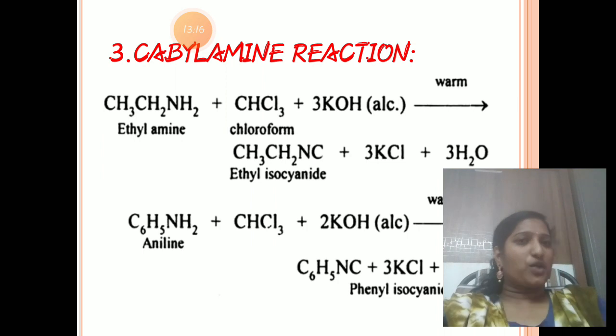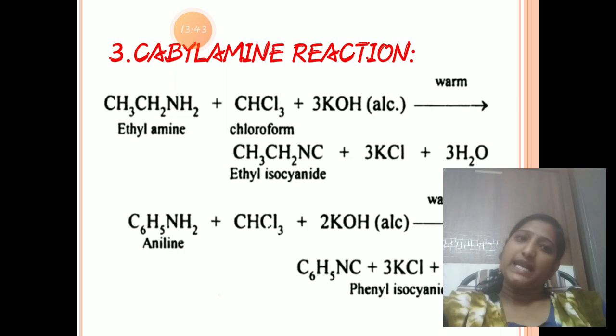Ethylamine, we can take a normal primary amine. Ethylamine reacts with chloroform in presence of KOH on warming, that is, under heat. It gives ethyl isocyanide and 3KCl and 3H2O. This forms ethyl carbylamine, which is nothing but ethyl isocyanide. I'll write another example below, that is aniline. Aniline also reacts with chloroform in presence of KOH. It gives phenyl isocyanide or phenyl carbylamine. So this is the carbylamine reaction.